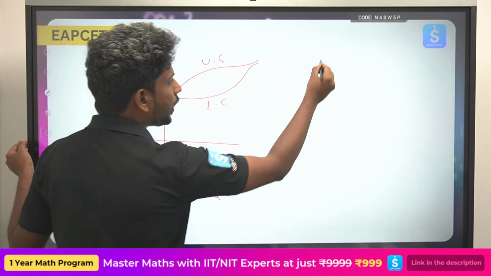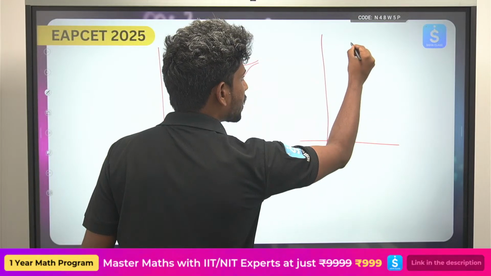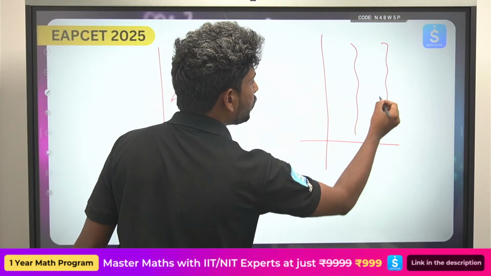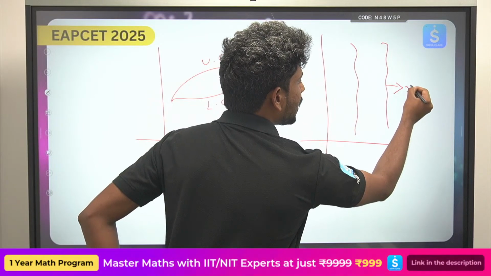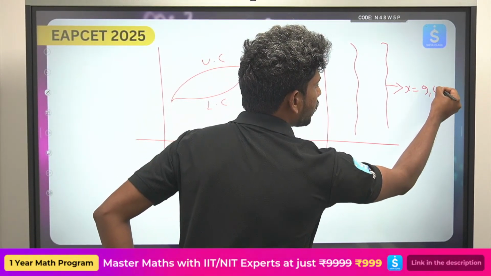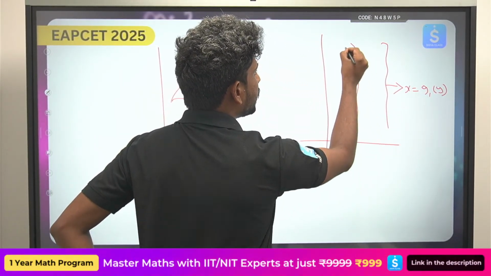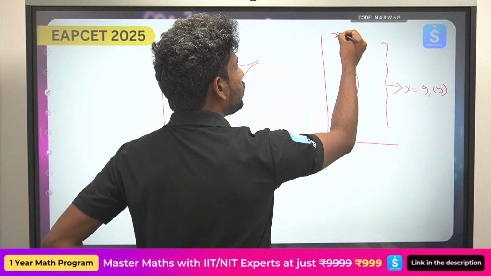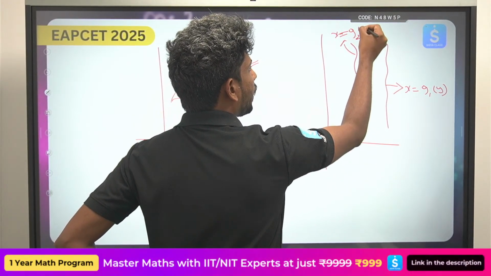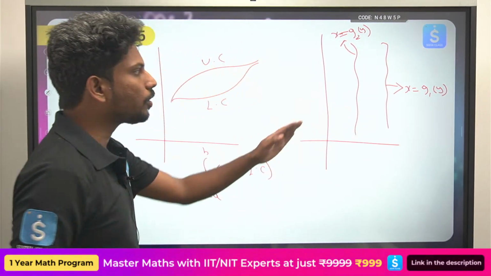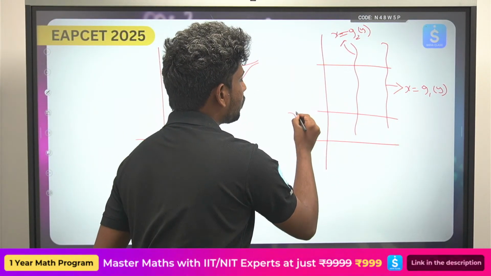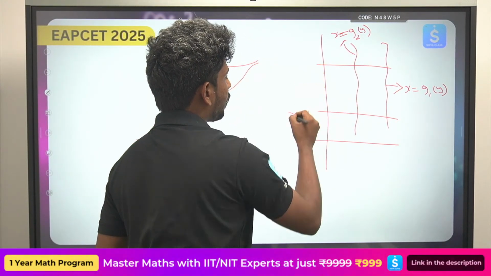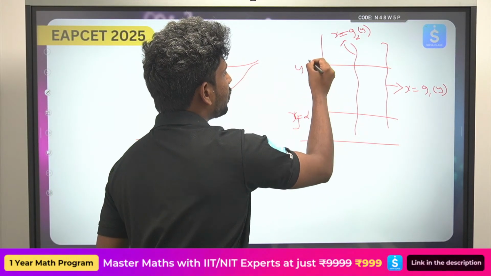Okay, now whenever you have a graph in this way, let's suppose this is x equals g1(y), and this other curve is x equals g2(y). Okay, now ee rendu curves madhyalo what is the area that you can actually see? This is y equals alpha, this is y equals beta.